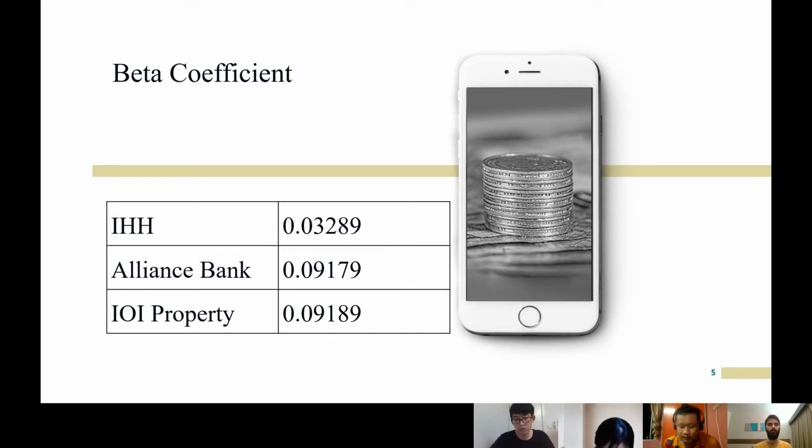Based on the data we have been given, we are using the formula beta equals covariance divided by variance. So this is the data result that we can get. The beta coefficient for IHH is 0.03289, Alliance Bank is 0.09179, and IOI Property is 0.9189. So I will pass to my group member to present this slide.